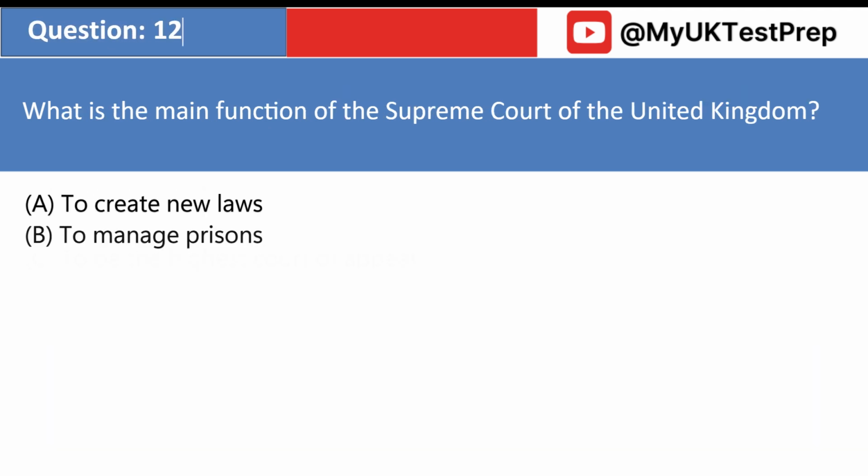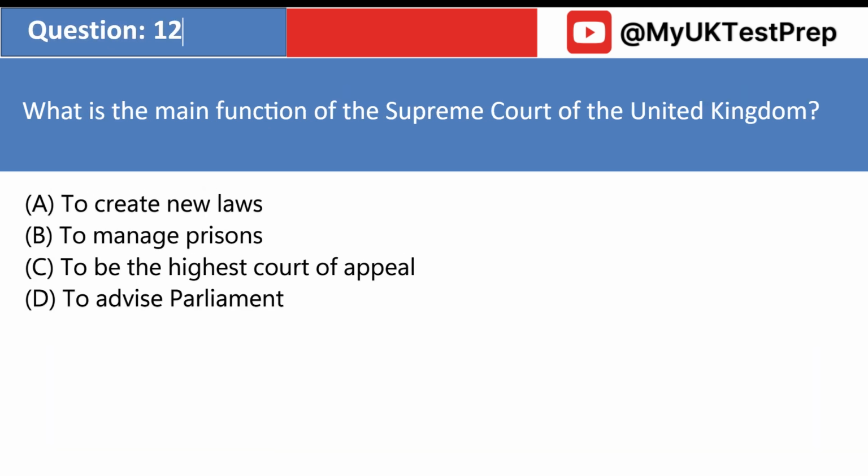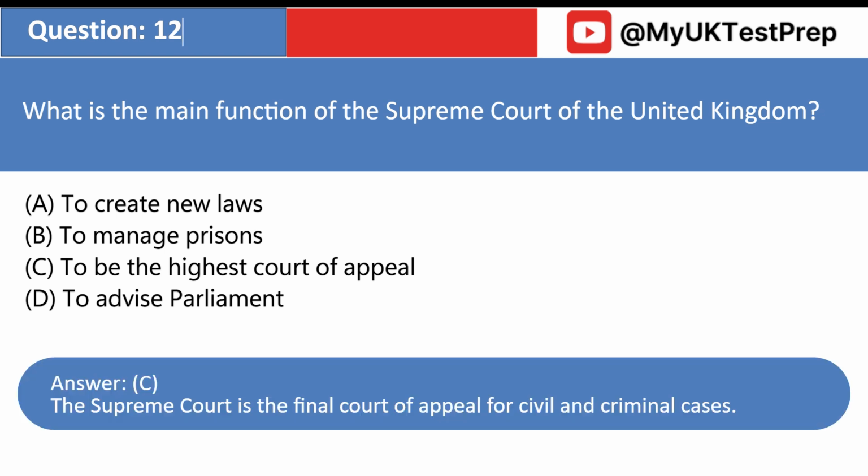What is the main function of the Supreme Court of the United Kingdom? A. To create new laws. B. To manage prisons. C. To be the highest court of appeal. D. To advise Parliament. Answer: C. The Supreme Court is the final court of appeal for civil and criminal cases.